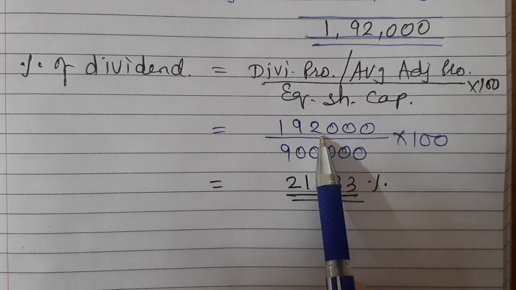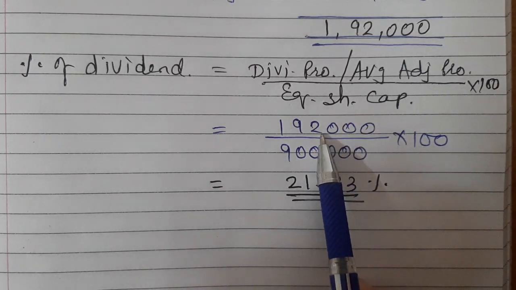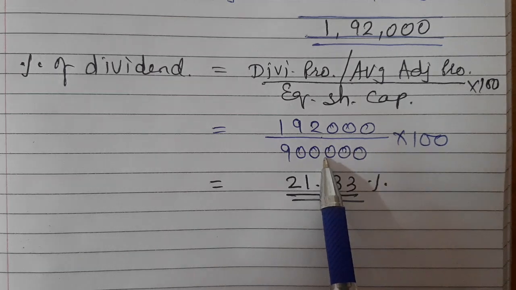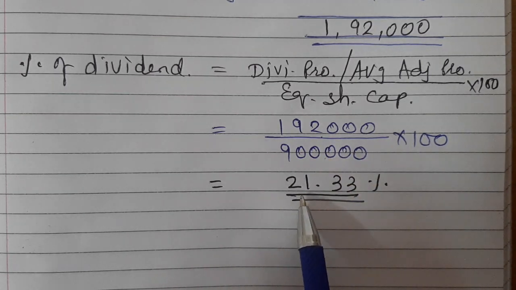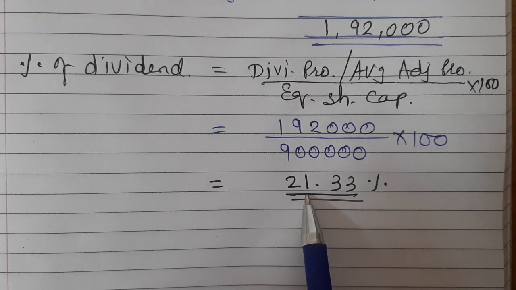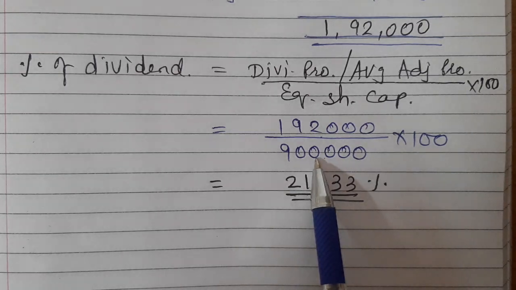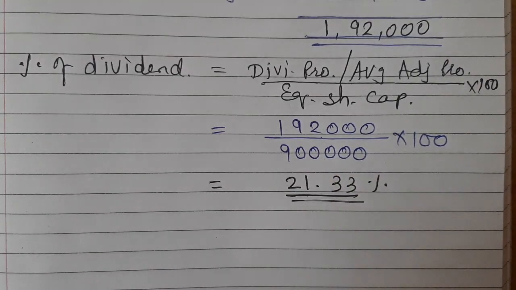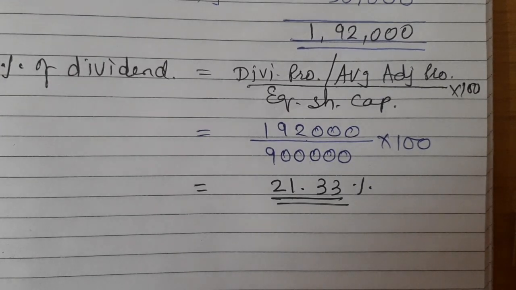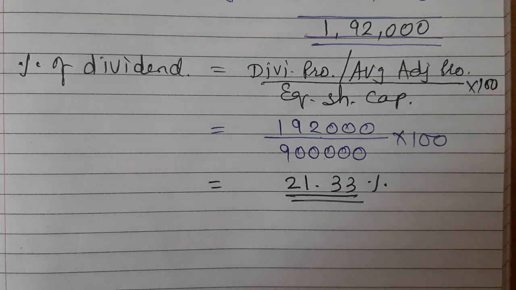Whether you distribute the entire dividend or not, that is a different thing, right? But if my profit on hand is 1,92,000 and my equity capital is 9 lakh, it means I have earned 21% income on my equity share, right? So this is the percentage of dividend. For example, I am distributing this whole profit as dividend. So it would be said that my equity shareholders have received